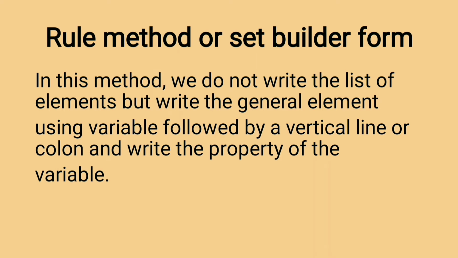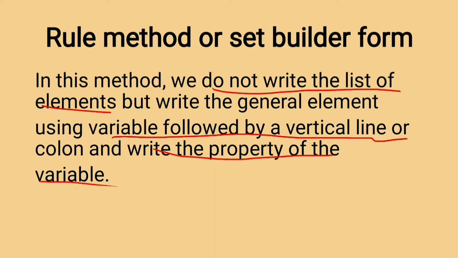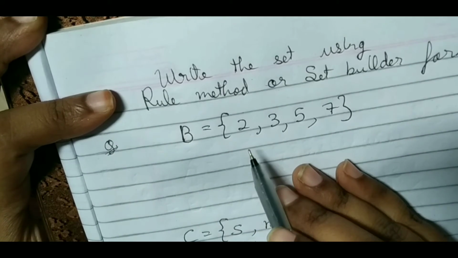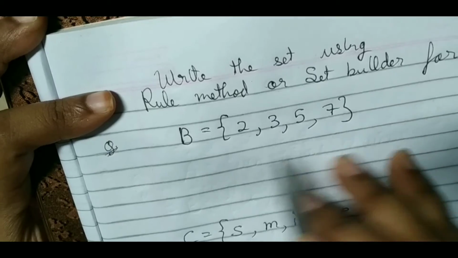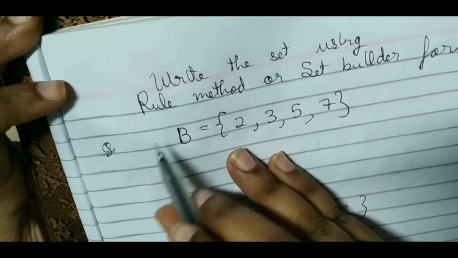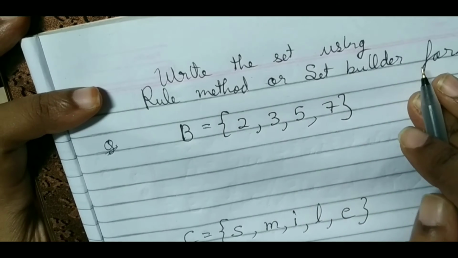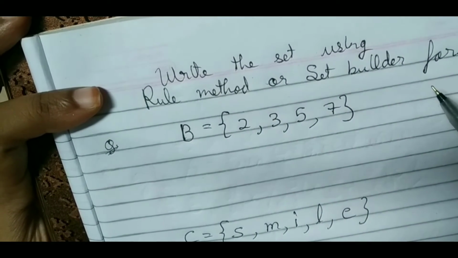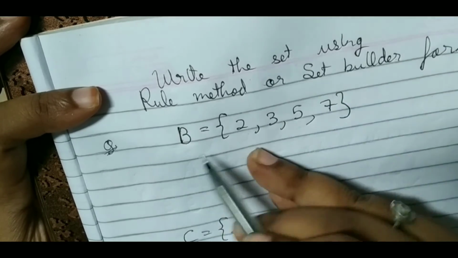Rule method or set builder form. In this method, we do not write the list of the elements. We write the property of the variable. So in this method, we are not listing the elements. I will explain it with an example. B is a set given as {2, 3, 5, 7}. It is given in the listing method. Now we have to write it in the rule method or set builder form.